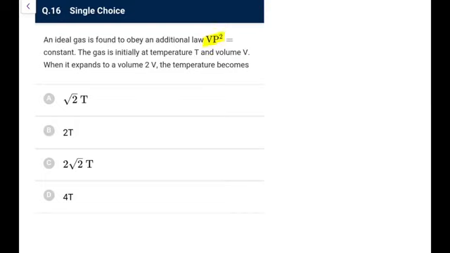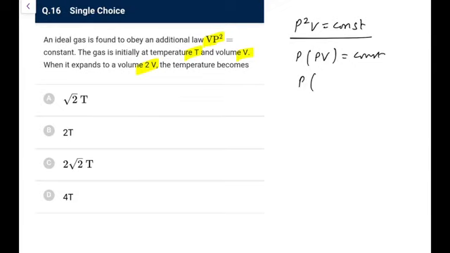Next, an ideal gas is found to obey an additional law, P square V is constant. Gas has initial temperature T, volume V. When it expands to volume 2V, the temperature will now become. So what you have here, P square V equal to constant, that is the law it follows. And we know PV is equal to nRT. So P square V is constant, or you can say P into PV is constant.